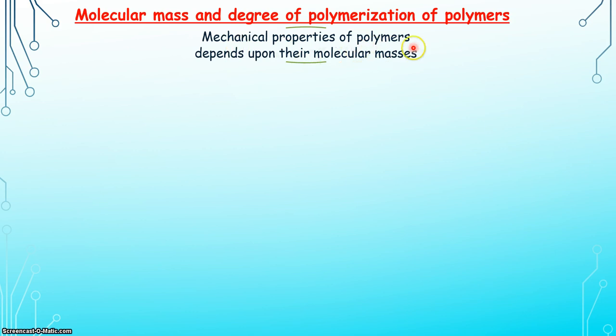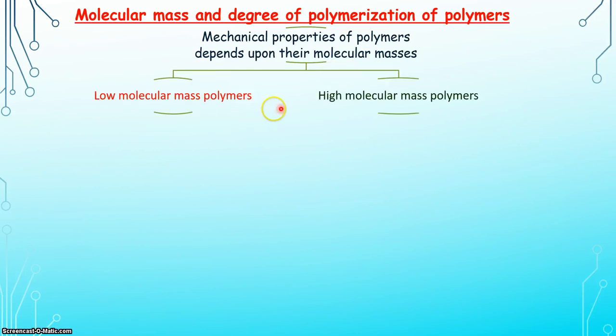Mechanical properties of polymers depend upon their molecular masses. What are these mechanical properties? Mechanical properties like elasticity, tensile strength, elongation or hardness. These properties of polymers depend on their molecular masses. These polymers may be low molecular mass polymers or high molecular mass polymers.